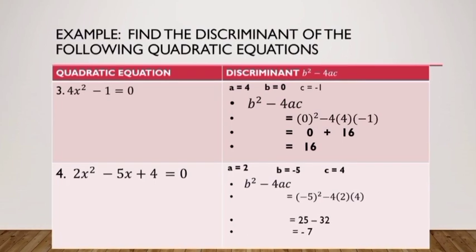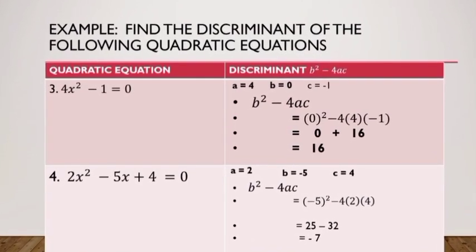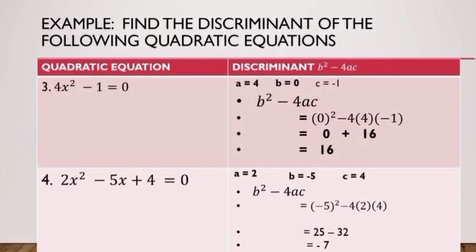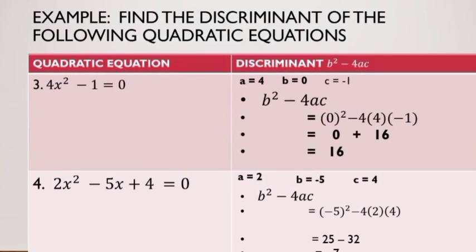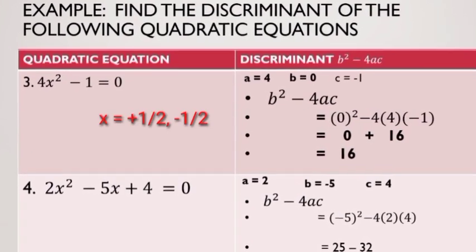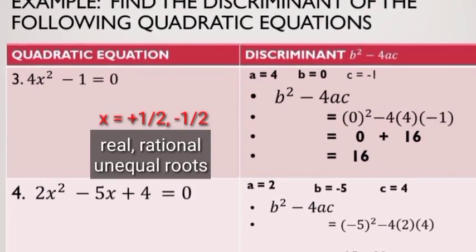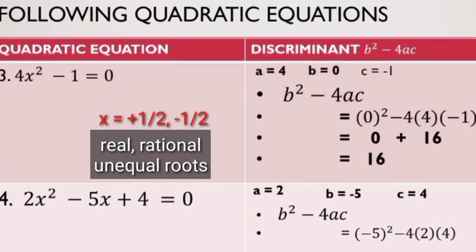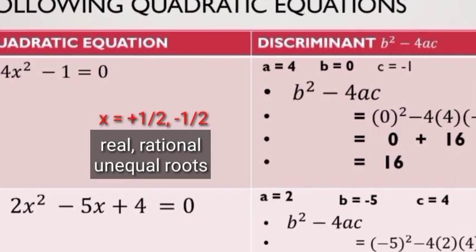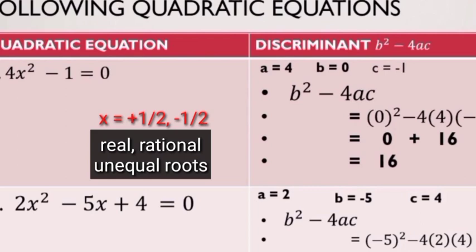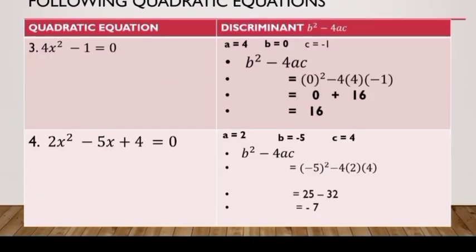Okay, for the quadratic equation 4x squared minus 1 equals 0, the roots that we will get is x equals positive and negative 1/2. So, as you could see, ang discriminant natin ay 16, which is a perfect square. So, therefore, the nature of the roots of this quadratic equation is real and rational.